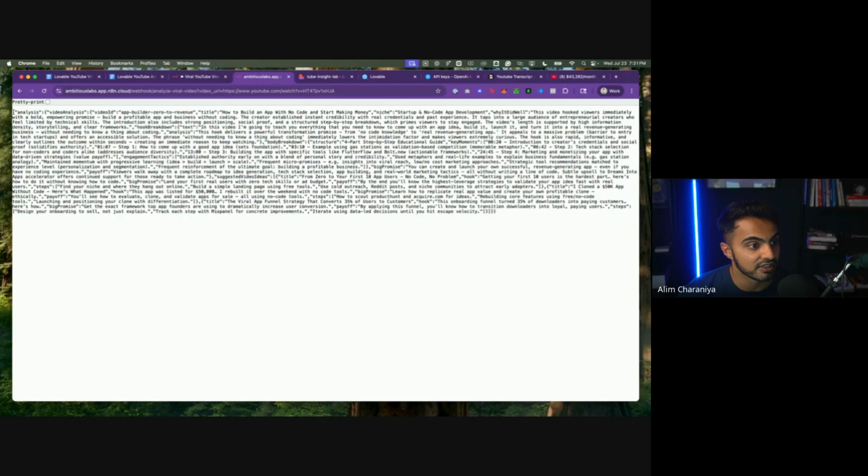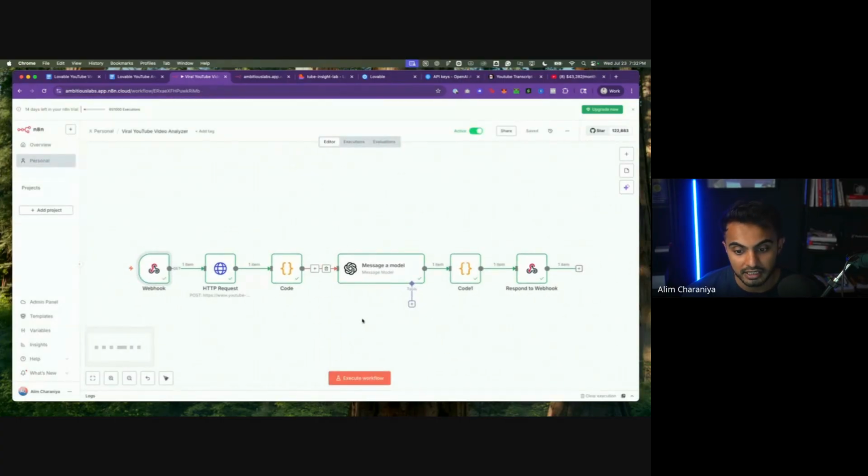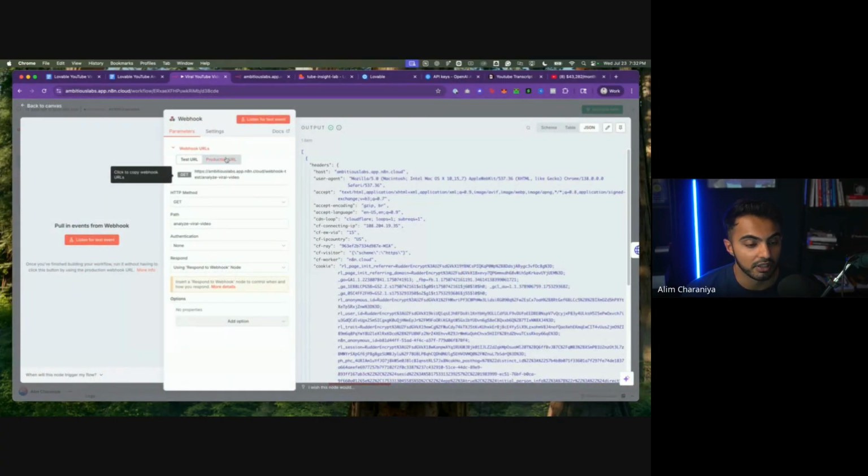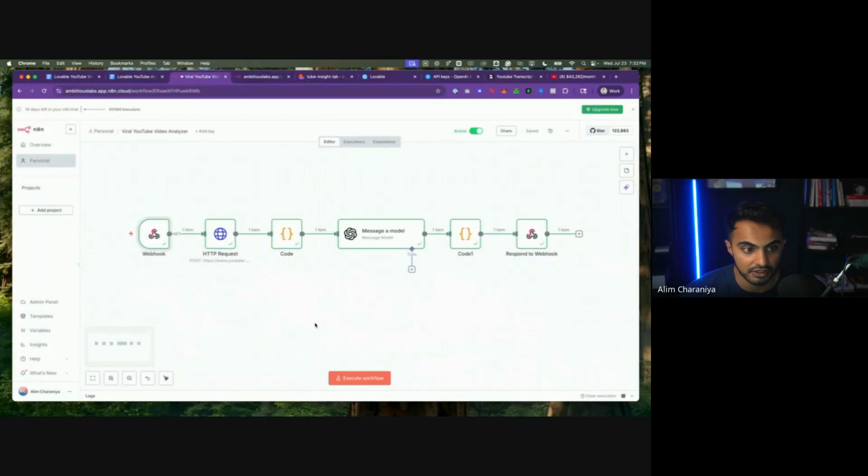So look, this is my JSON output, meaning I've built an endpoint right here that takes in a video URL and outputs a JSON object that represents my video analysis. Really, really cool. We can plug in any YouTube video right here. All we got to do is change this out, and it will output a beautiful analysis here. So we have finished the back end. And like I said, you're going to find a link in the description to copy my entire n8n workflow, and your job will just be to swap out the webhook URL in your application.